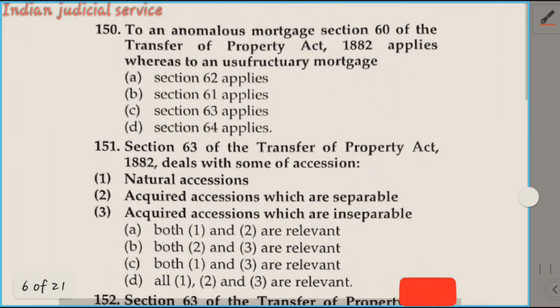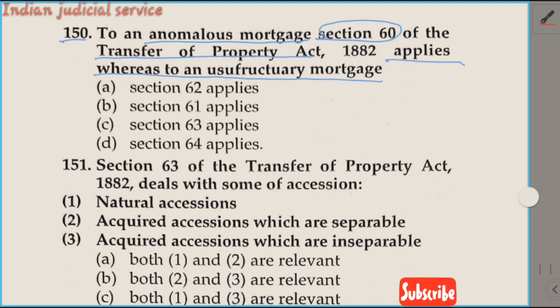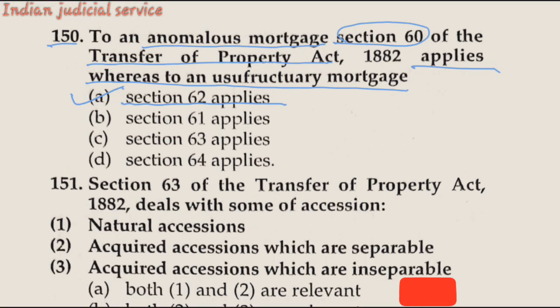Question number 150. To an anomalous mortgage, Section 60 of the Transfer of Property Act applies, whereas for an usufructuary mortgage, Section 62, Section 61, Section 63 and Section 64 apply. So it applies in Section 62. So our answer here is option A, Section 62.